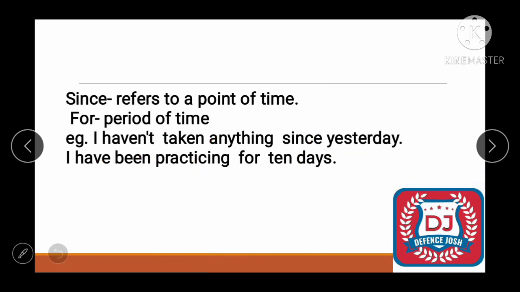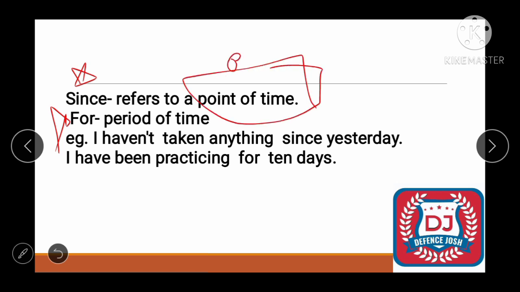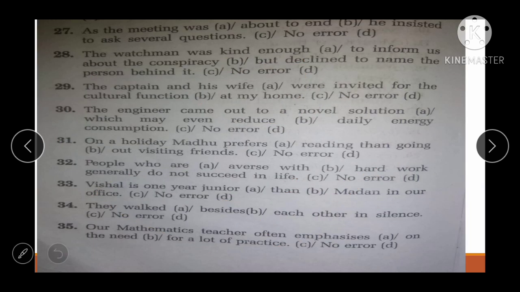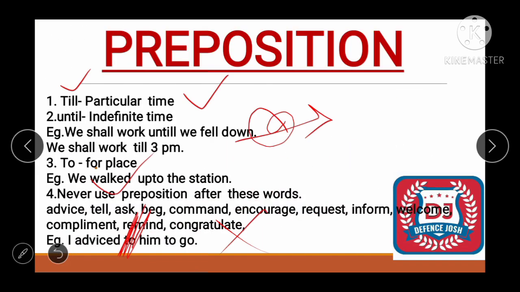All right. So next one is since and for. See friends, since is used for the point of time. All right, for point of time. But for a period of time, we use for. Okay. Let's see an example. I haven't taken anything since yesterday because it's a point of time. Okay. I have been practicing for 10 days. Okay. It's a period of time. All right. So we have done with our preposition 2.